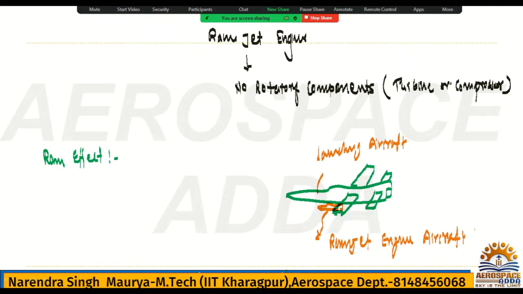Suppose this aircraft has a speed of V infinity. So this ramjet will also have some very high speed, say 800 kmph, just for example. So definitely this will also have 800 kmph, yes or no?